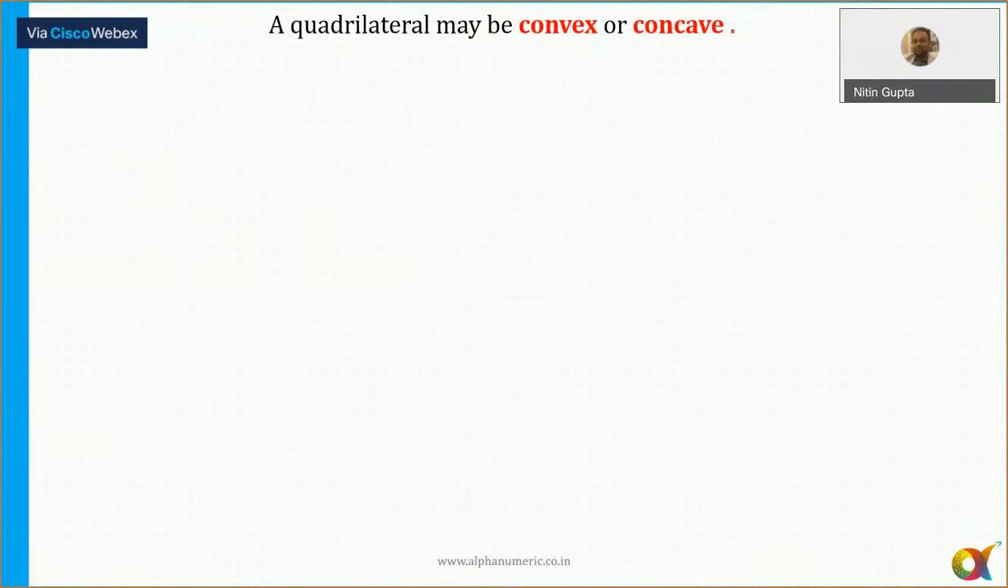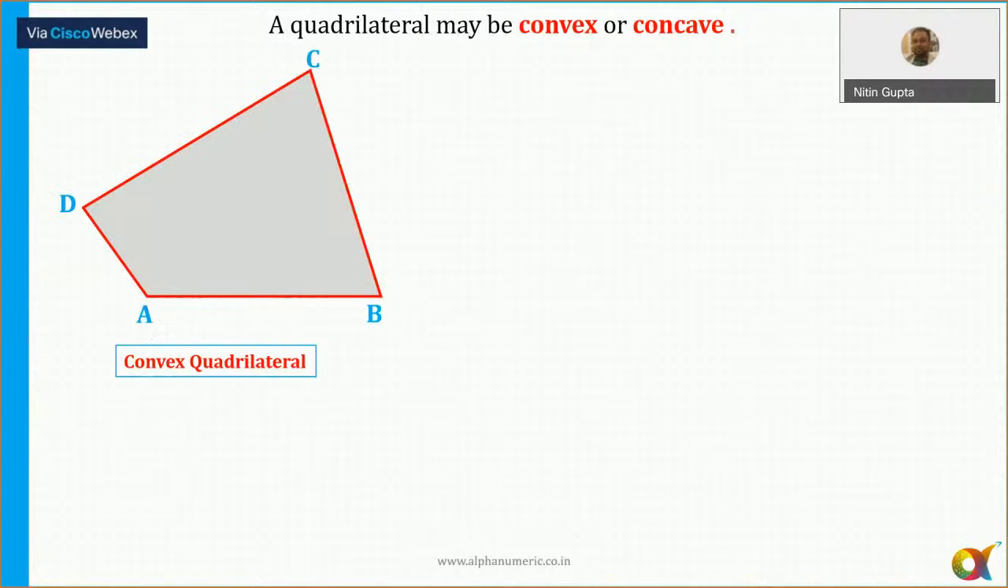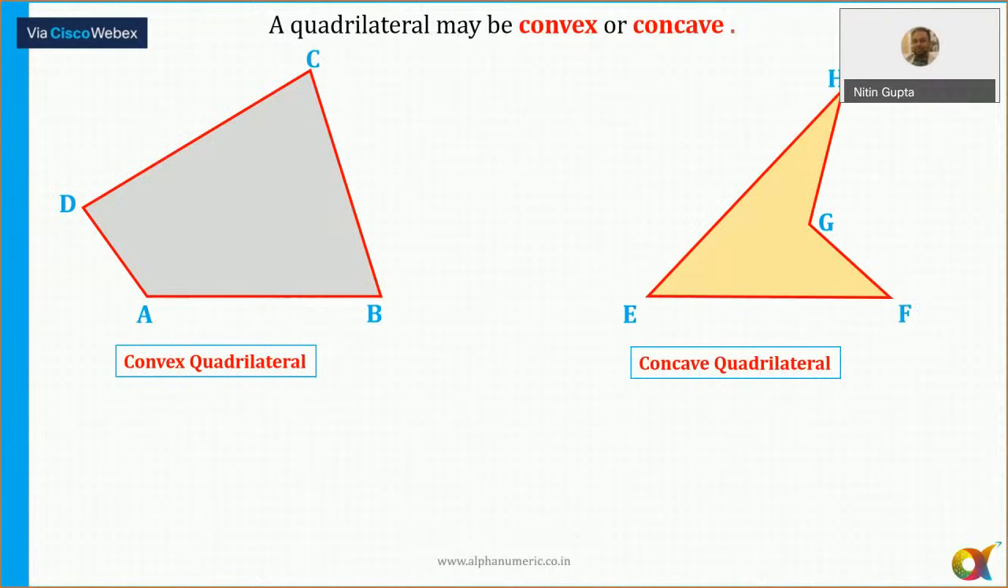So this is all about the triangle. Till now we have discussed everything related to triangles, so we can move to quadrilaterals now. A quadrilateral can be convex or concave. This one is convex, and this is a concave one here.